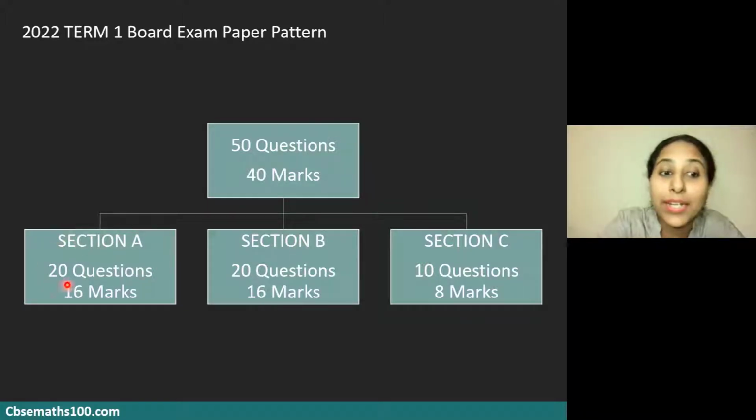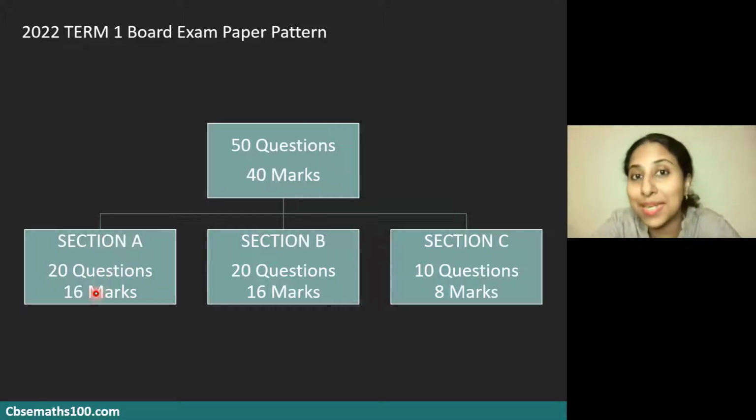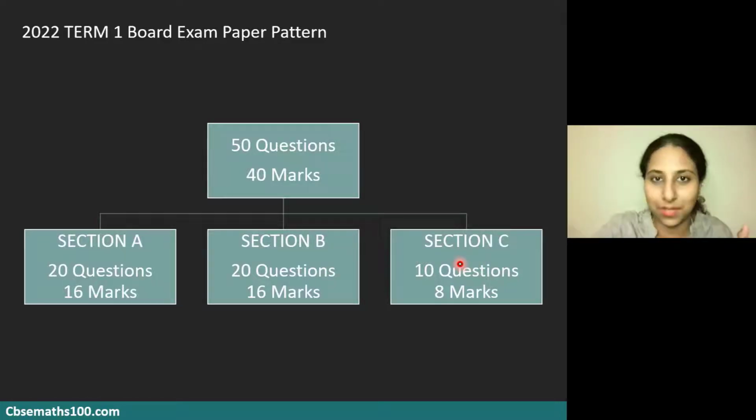Section A will have 20 questions, but it is worth 16 marks only. That means you will be attempting only 16 questions from these 20 questions. Same thing for Section B. Section B has 20 questions, but you have to attempt only 16 marks worth of questions from these 20 questions. Section C has 10 questions, and in these 10 questions, you have to attempt any 8. So 16 plus 16 plus 8, you have got 40 marks there. 40 questions to be attempted out of a total of 50 questions.